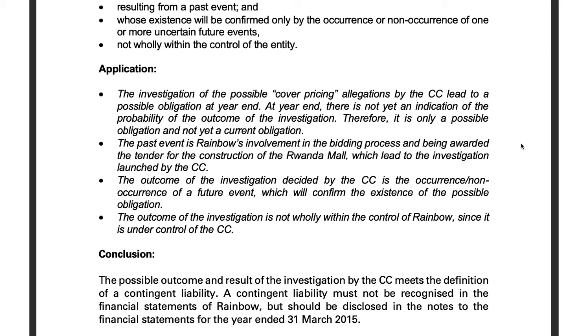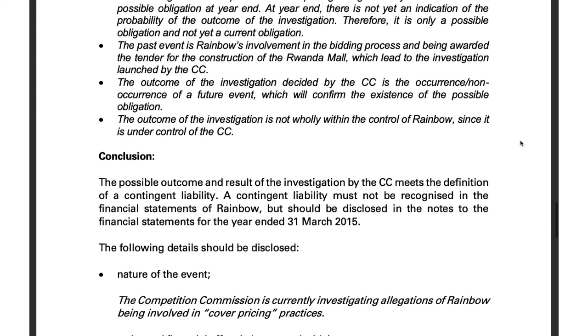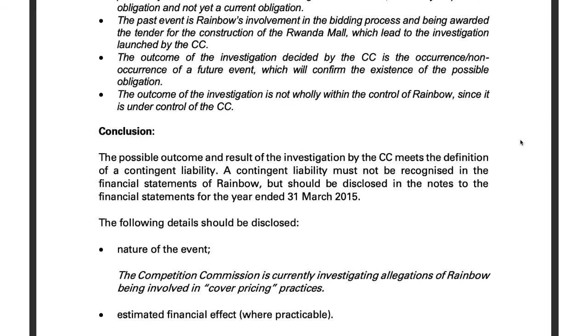And we know that a contingent liability does not get recognized in the financial statements, but we do have to disclose the contingent liability in the notes to the financial statements for the current year end. But then, what do we have to disclose? For 10.5 marks, you can't just tell me this is a contingent liability and therefore it needs to be disclosed. You need to tell me what must be disclosed.